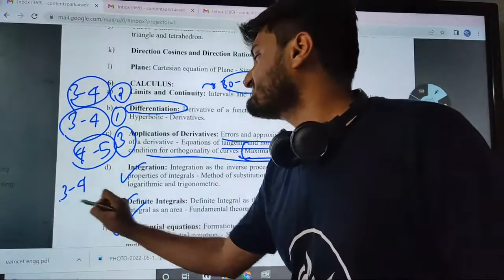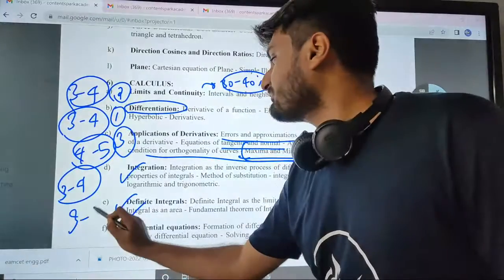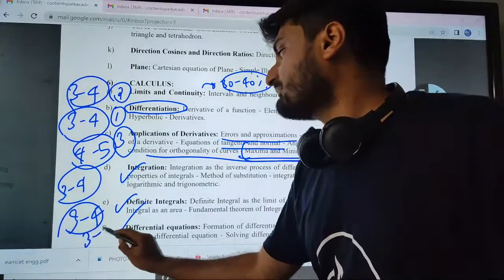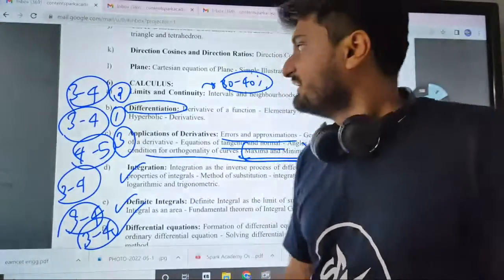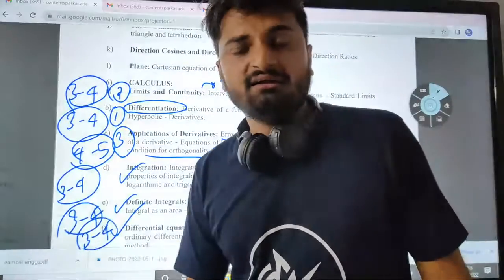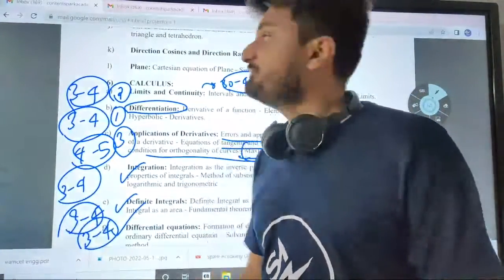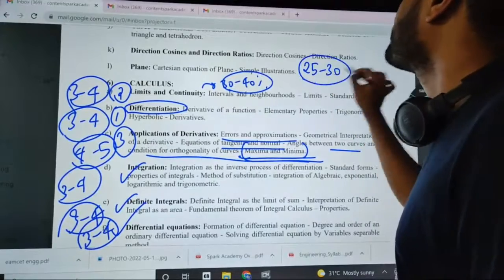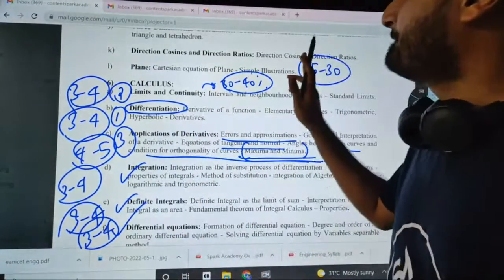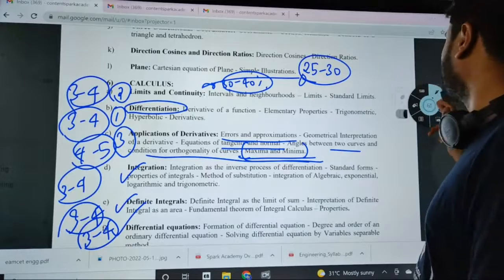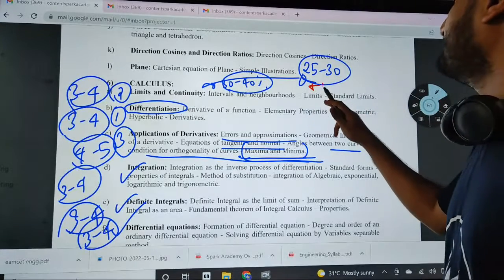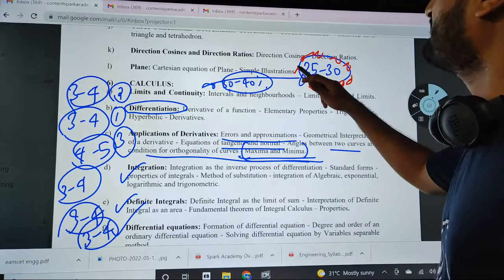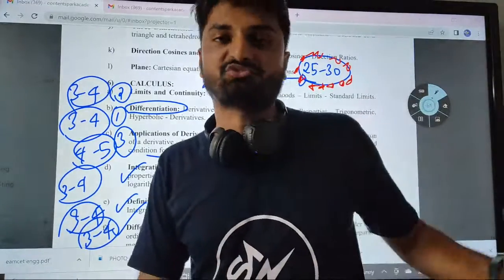Again, 3 to 4 questions in indefinite integration, 3 to 4 questions in definite integration, and 3 to 4 questions in differential equations. So total calculus combined, as it is 1/3 of your paper, you can expect 25 to 30 questions, a bare minimum. Complete calculus combined 25 to 30 questions, please. So it is that important. Almost 1/3 to half of your paper will be calculus questions.